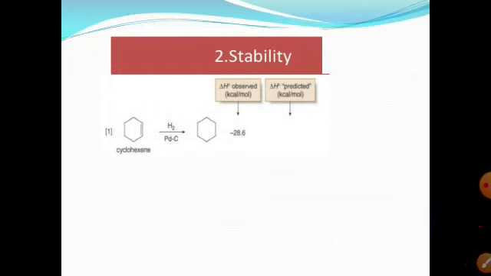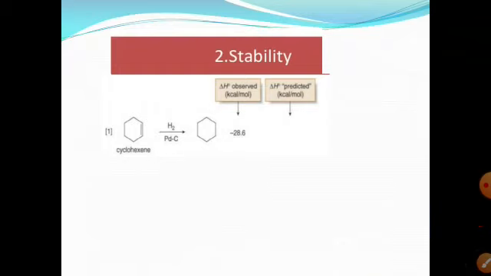So if we have cyclohexene, one double bond is present in cyclohexene, and we determine the heat of hydrogenation between the 1,3-cyclohexatriene and the cyclohexene. So in the first, cyclohexene, a hydrogen molecule is added and it is converted into cyclohexane, and